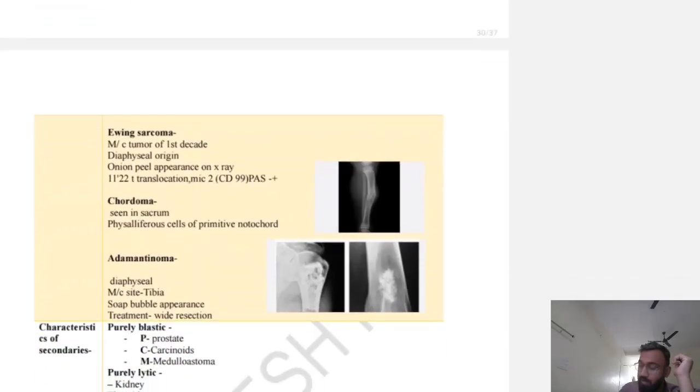Ewing sarcoma is the most common tumor of the first decade. It has diaphyseal origin and an onion peel appearance on X-ray. It has an 11;22 translocation, with the MIC2 gene affected.